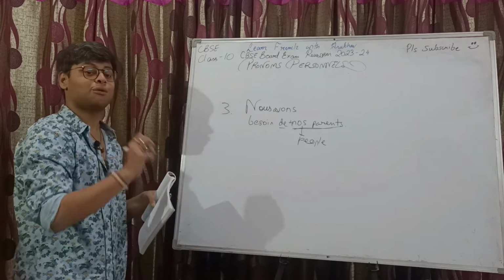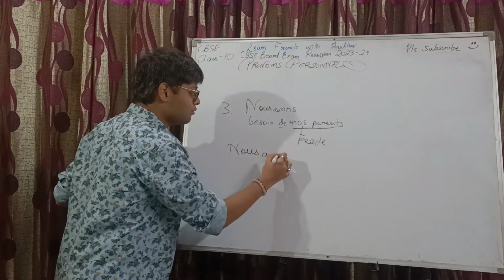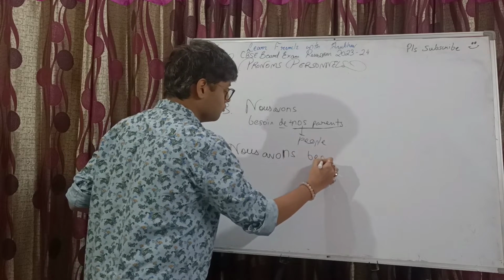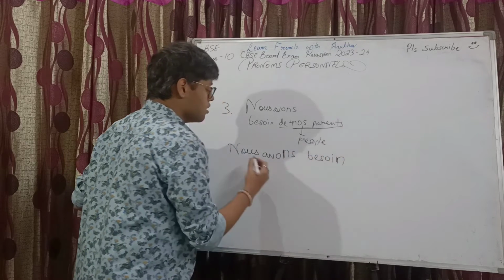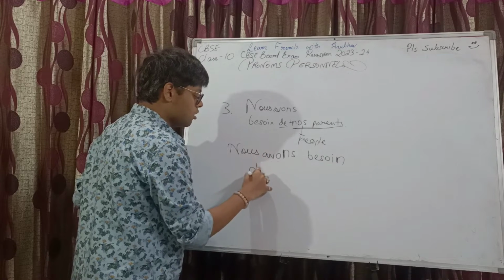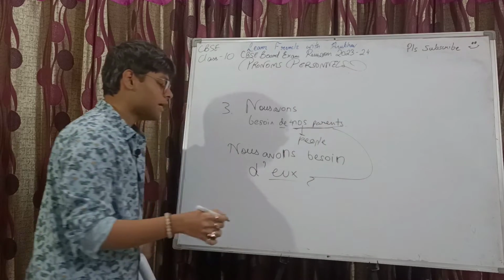Here also, we are going to use the pronom tonique only. So, "nous avons besoin d'eux." "Nos parents" converted to "eux."